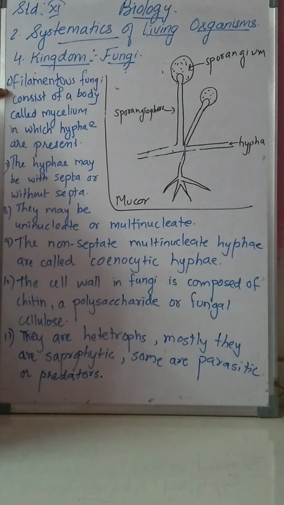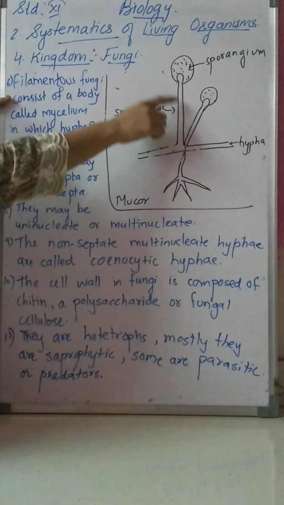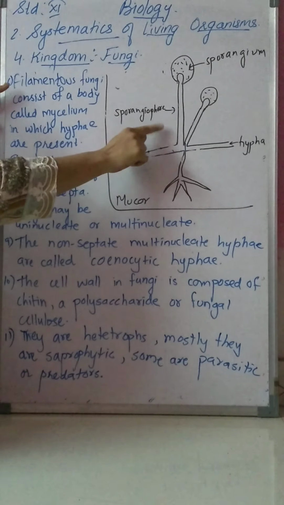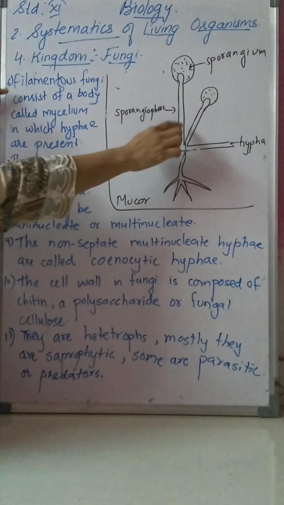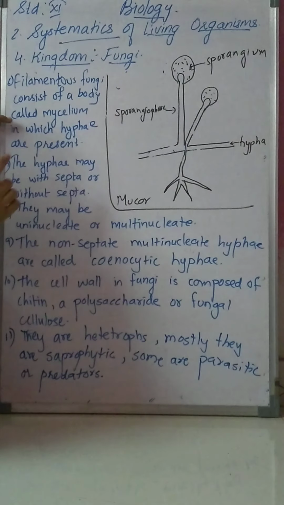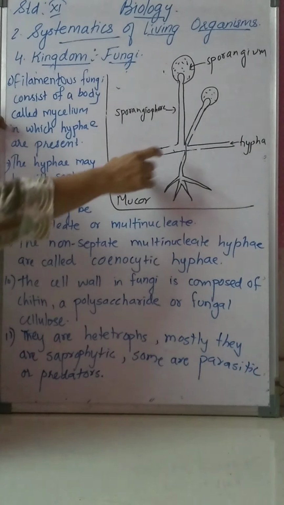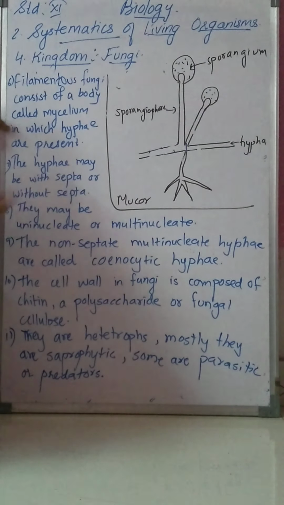Filamentous fungi consist of a body called mycelium. If we see these fungi, the body is called mycelium, which is made up of filaments. It is in the form of a filament, and it has branches. These branches are known as hypha.